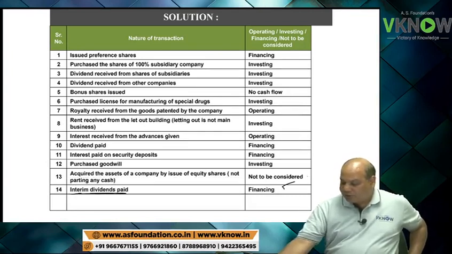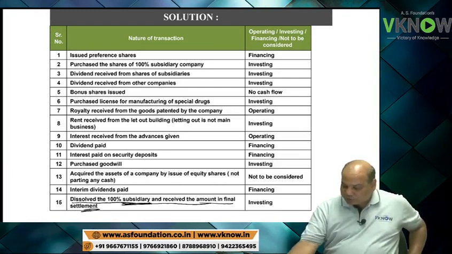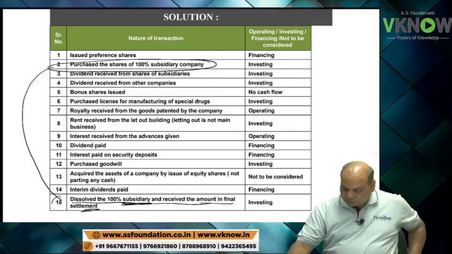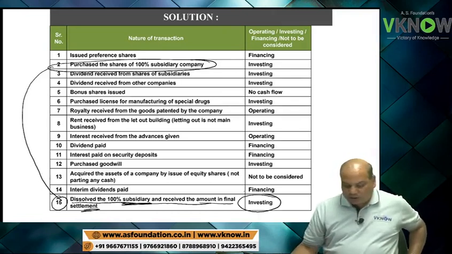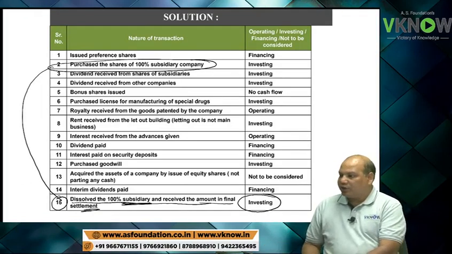Interim dividend paid, financing activity. Dissolved 100% subsidiary and received the amount in final settlement. So this is sale of subsidiary. Here it was purchase of subsidiary. It is opposite, sale. So investment activity. It will come as an investment activity.